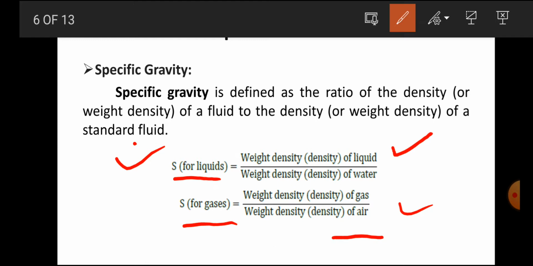Now, upper side and lower side both have a density, and the unit of density is kg per meter cube, mass upon volume. Upper side kg per meter cube, lower side kg per meter cube, so kg per meter cube will cancel out. So your specific gravity is unitless.